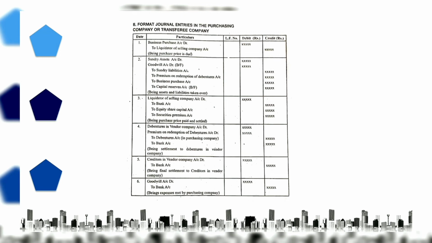And the second entry is made to register the assets and liabilities taken over from the selling company. Sundry assets account debtor. If there is goodwill in the selling company, goodwill account debtor to sundry liabilities account, to premium on redemption of debentures account, to business purchase price account. If there is a capital reserve, this entry is made to capital reserves account.